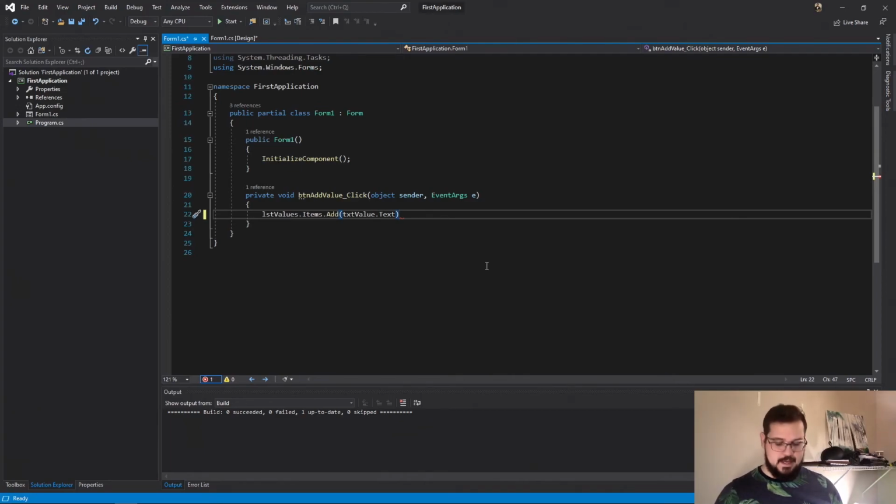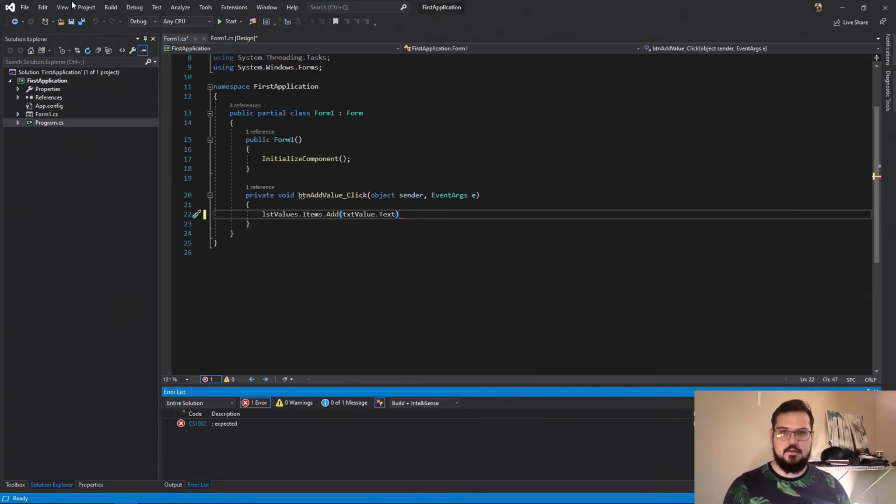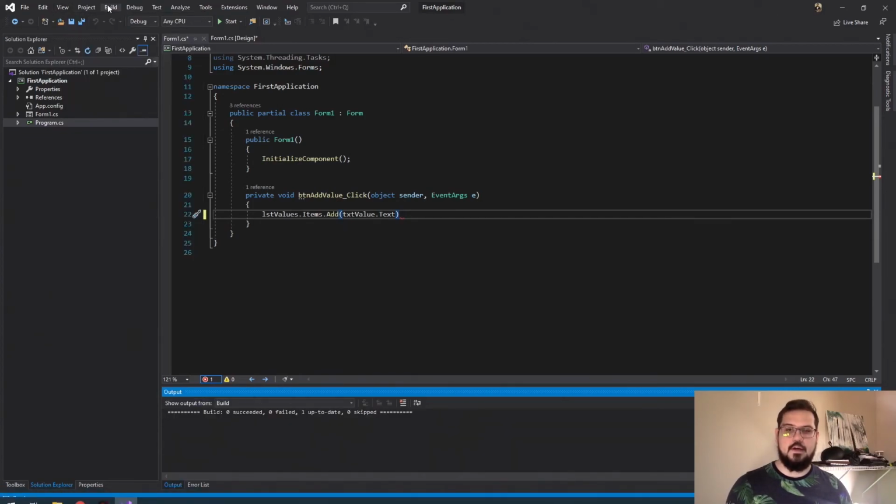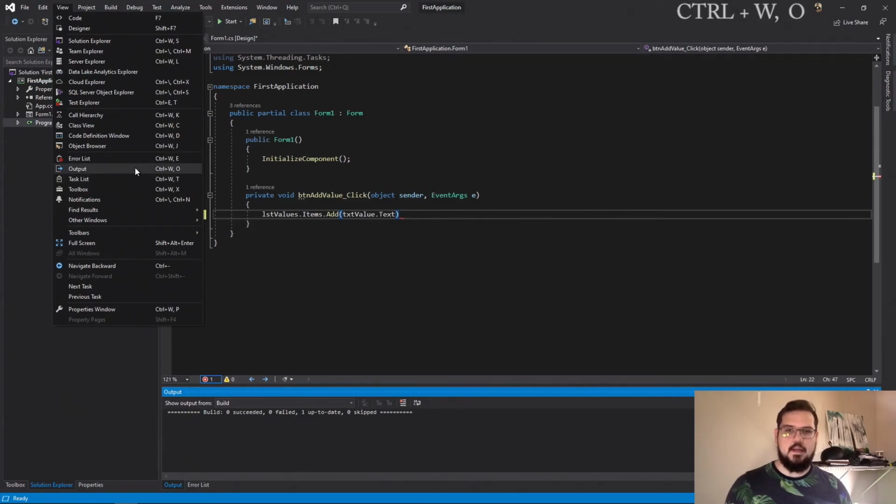Semicolons delimit the end of a line. In Visual Studio, you'll see this red squiggle. It's just like when you've misspelled a word in a Microsoft Office. It means that you're missing something. And you can actually hover over this and see semicolon expected. You can go to your error list, which is under View and Error List, Control WE, or Output when you're running, which is View and Output, Control WO.